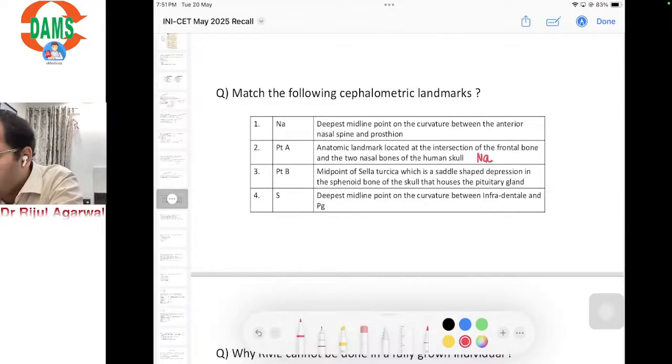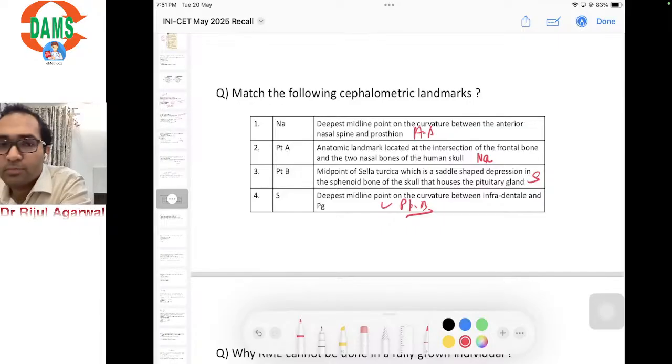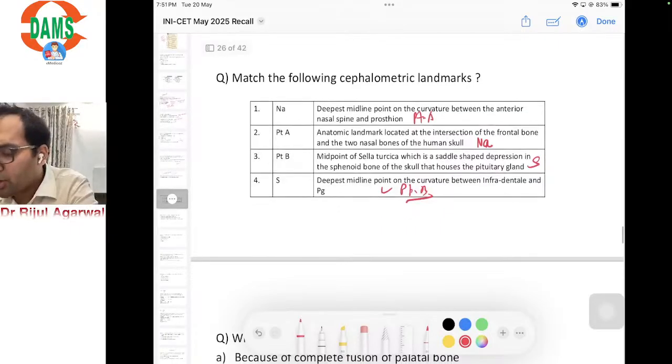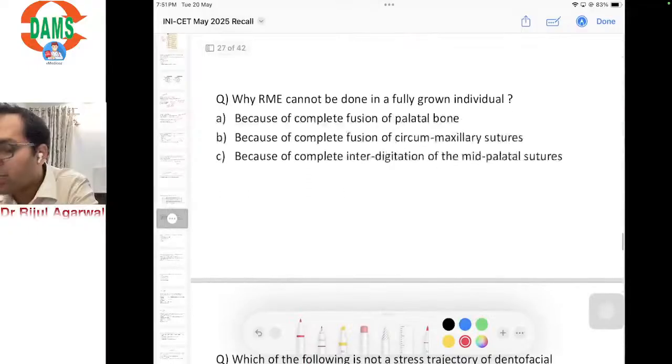Sella is the midpoint of sella turcica, the depression in which the pituitary gland is seated. Point A is the deepest point between the anterior nasal spine and the prosthion, and the last one which remains is point B. So you can make out the options using various permutation and combination.